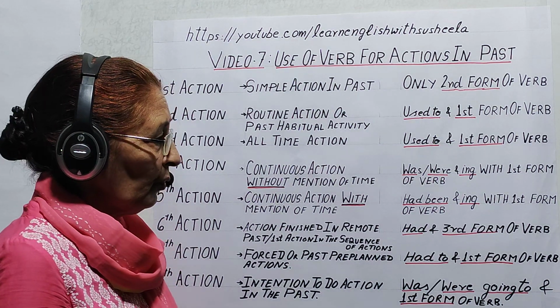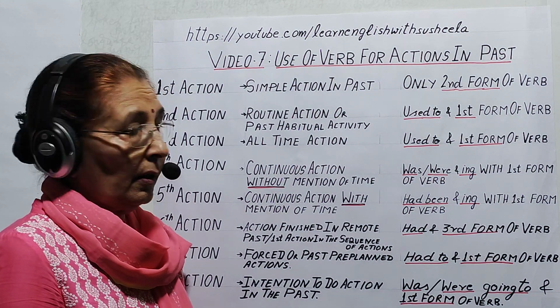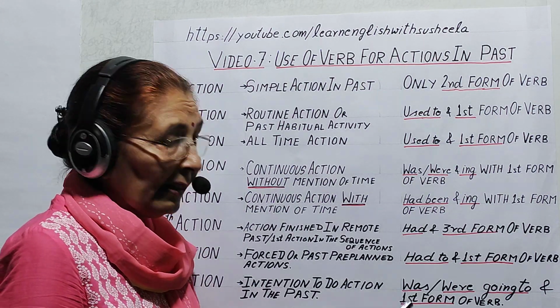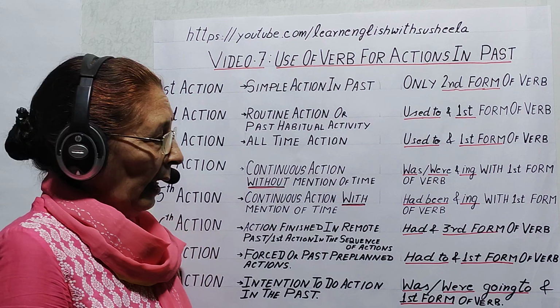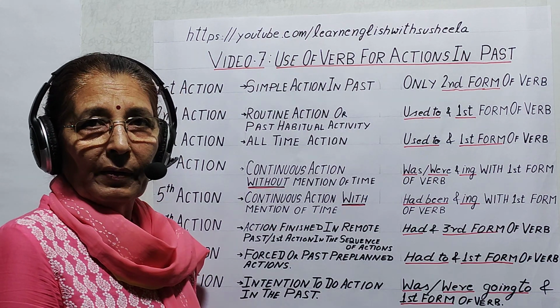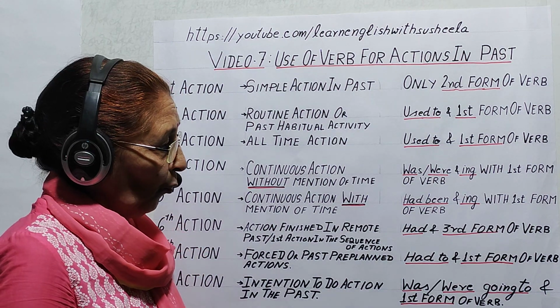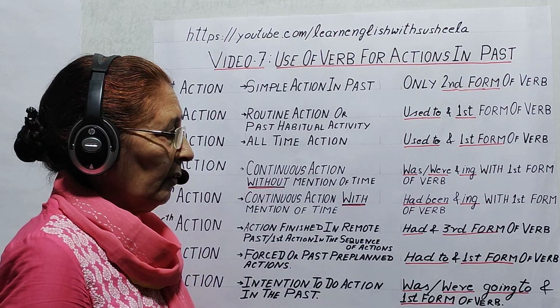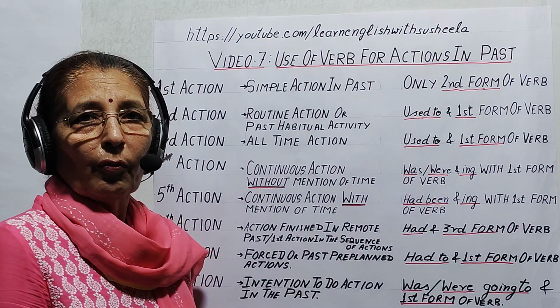And here we use was or were, going to and first form of the verb. Was again is used with singular and were is used with plural. And when we are using was going to or were going to, then we use only first form of verb.